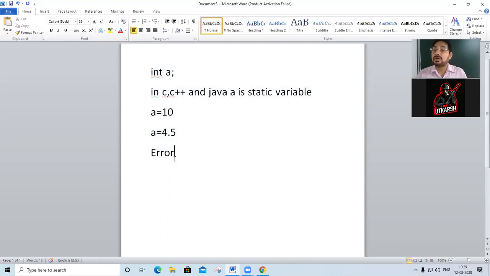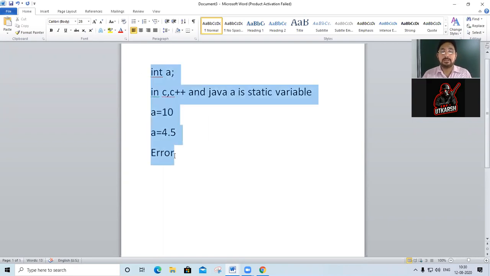And how to define a variable? Just by assigning a value. If you will not assign a value, the variable is not declared at all. So that you must remember, okay?